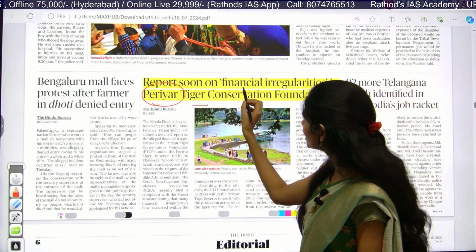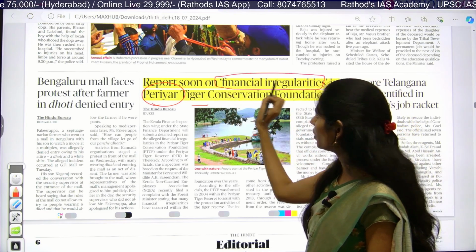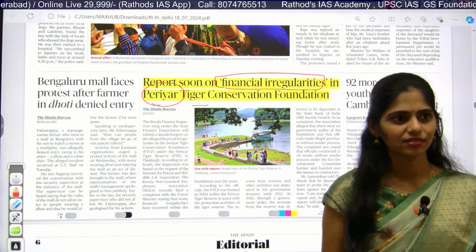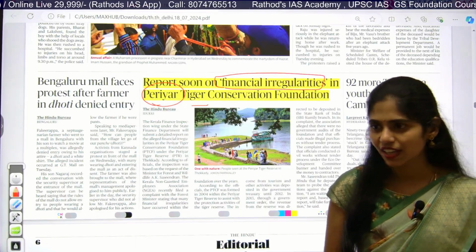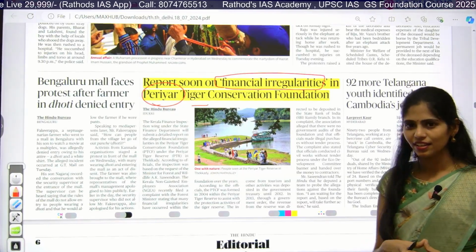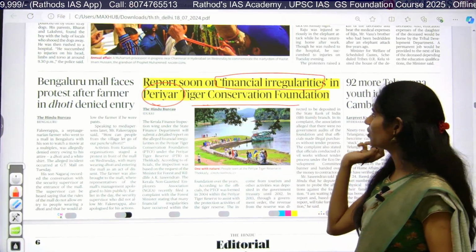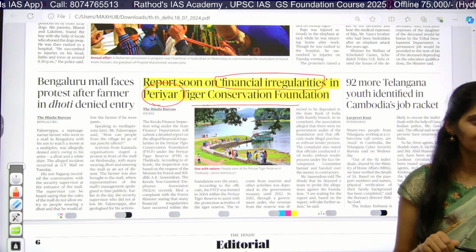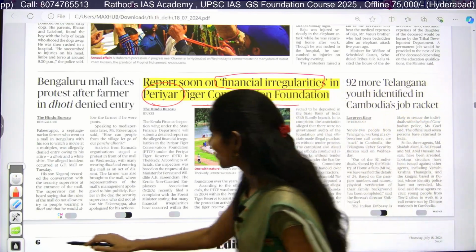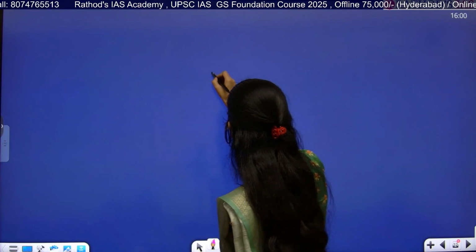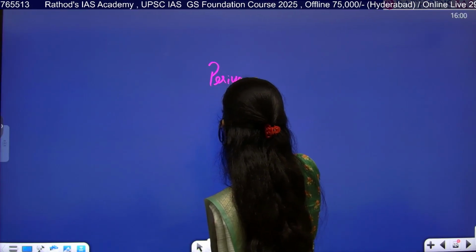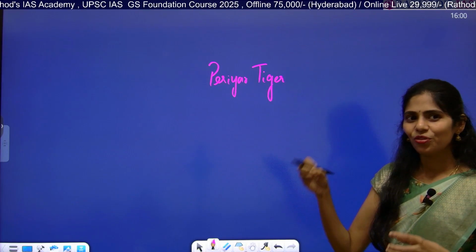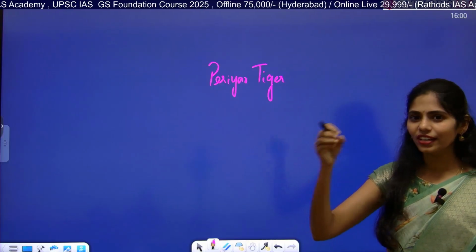Okay, so what is this article saying about financial irregularities, what does it mean? Come on, try to link something. You can do it. Yeah, financial irregularities are there regarding Tiger Conservation Foundation. So you can guess what this article is talking about, at least guess. One thing is clear, that it is Periyar Tiger Reserve, right? I'll make you learn how you can guess what an article is talking about even without reading the content.